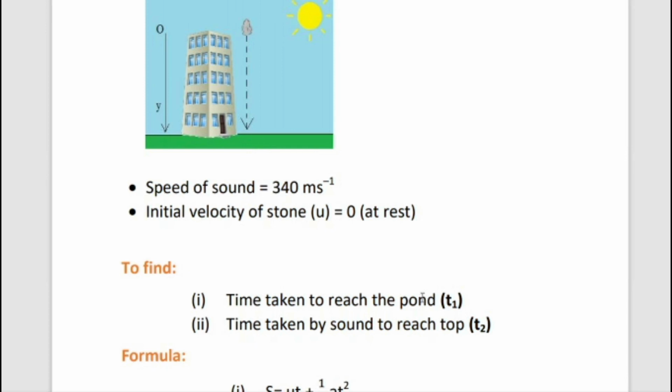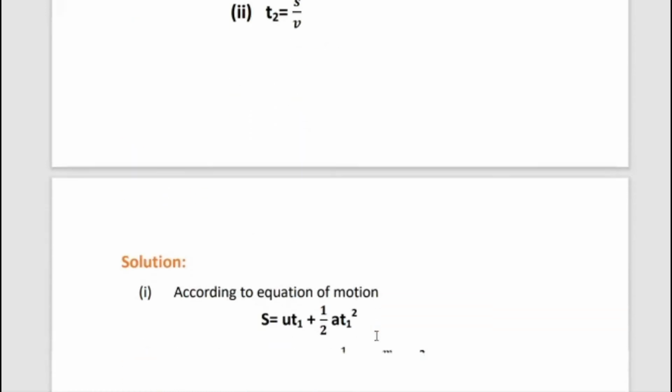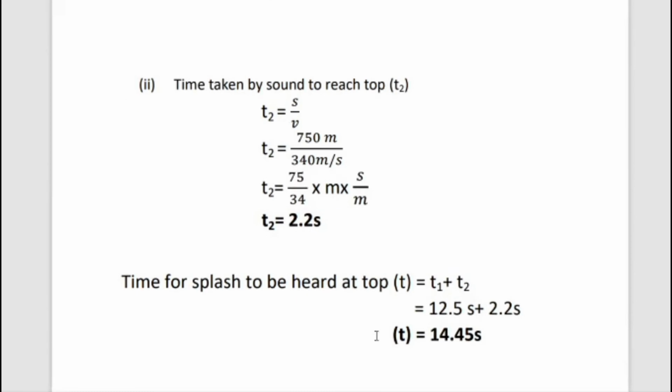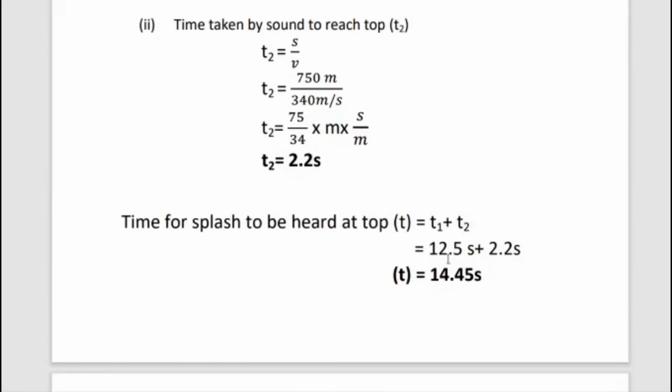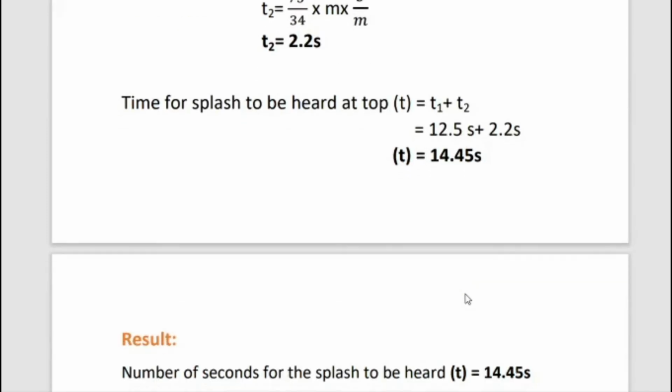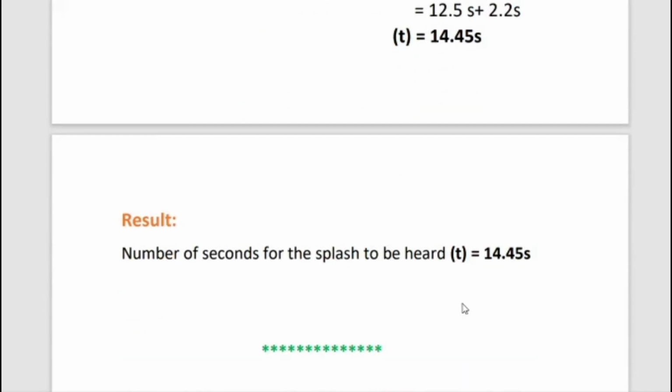Then again the splash is heard from the bottom to top, that is T2, time taken by sound to reach top. So we add T1 and T2, means 12.25 seconds plus 2.2 seconds. Finally T equal to 14.45 seconds.